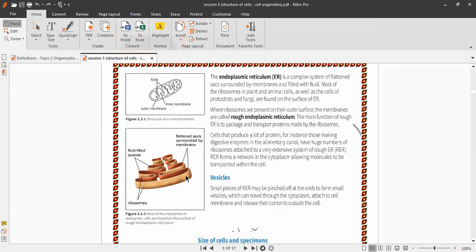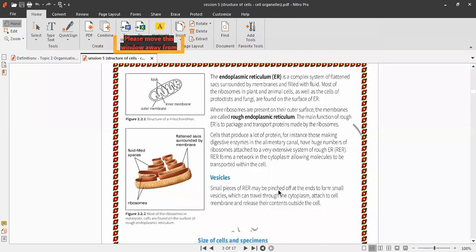Golgi apparatus receives these substances and also packages them, and through vesicles, it transports these packaged proteins and lipids to different places of the cell.